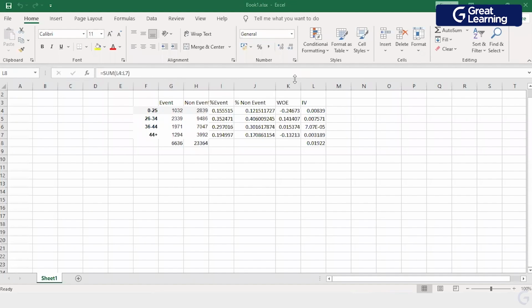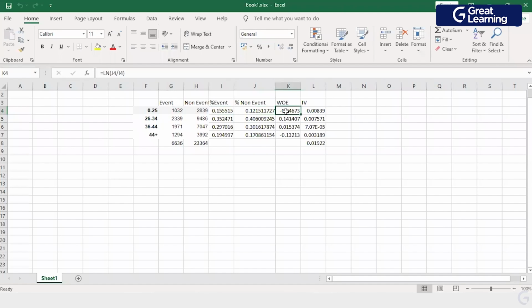Just logically look at it. What am I trying to find out? I have done a division by a bad event, right? So when I do a division by a bad event, I'm trying to find out how much weight in the given data set is given to a bad event. Whenever I'm trying to find a ratio, like let's assume this case, when I try to find a ratio for an event, I have divided by the total value, right? So it gives me the contribution for 0 to 25.